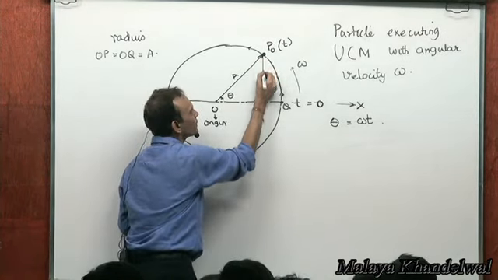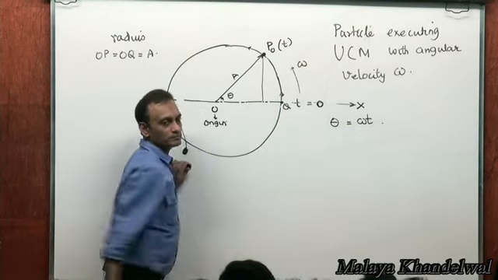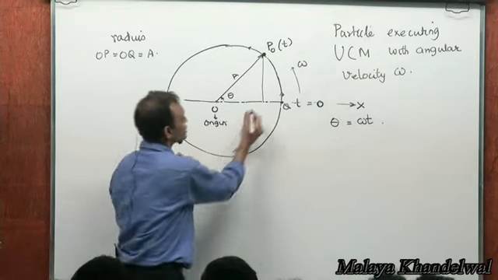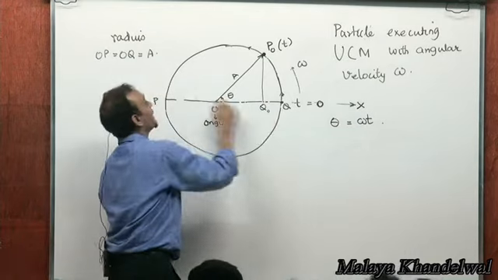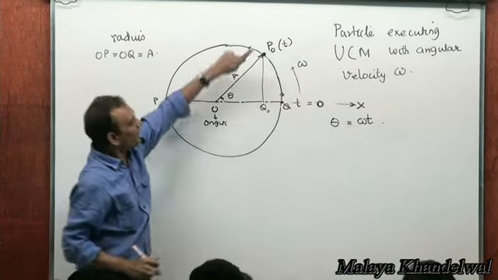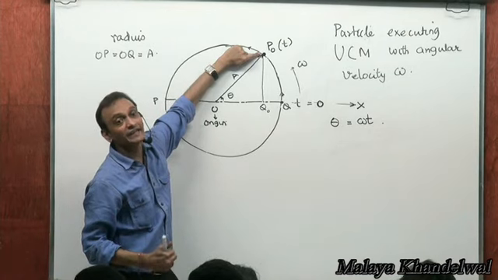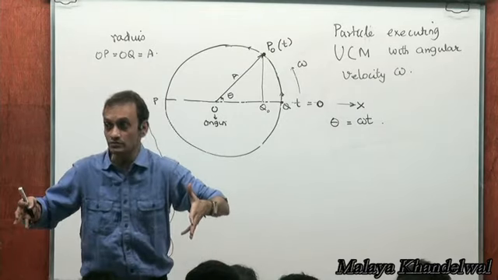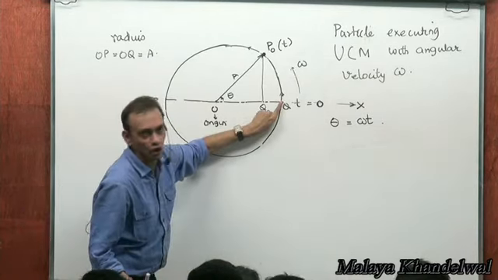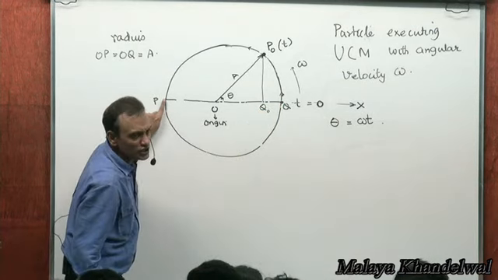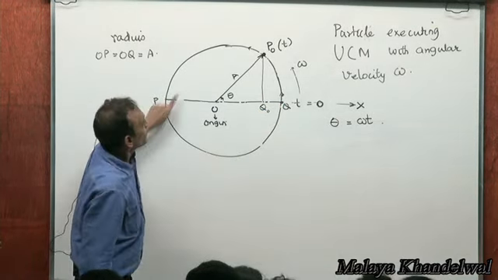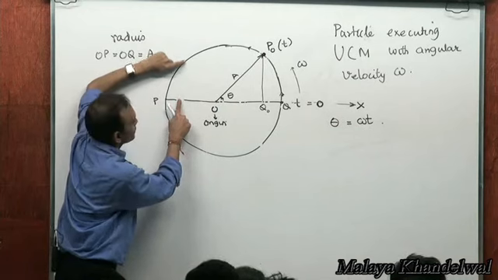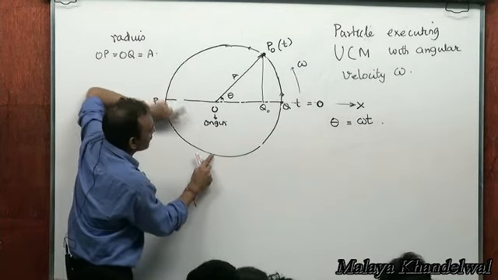Now, for every position of P naught on the circle, I can conceive of its projection Q naught on the diameter PQ. For every position P naught, I can conceive of a unique Q naught on the diameter of the circle. Yes or no? When P naught was here, Q naught was also here. When P naught arrived at this position, Q naught also arrived at this position. When P naught arrived right above O, Q naught was here.